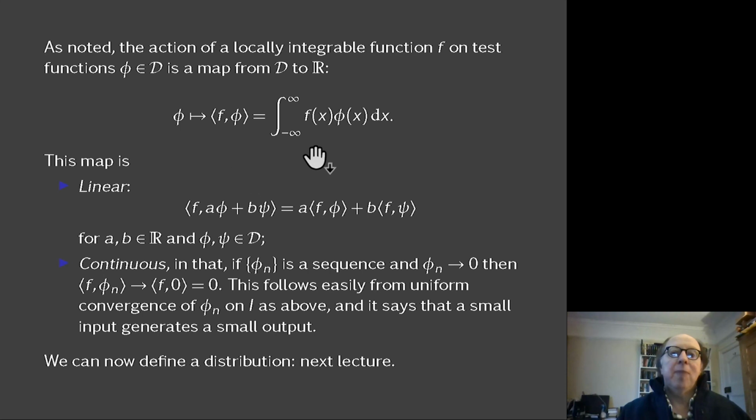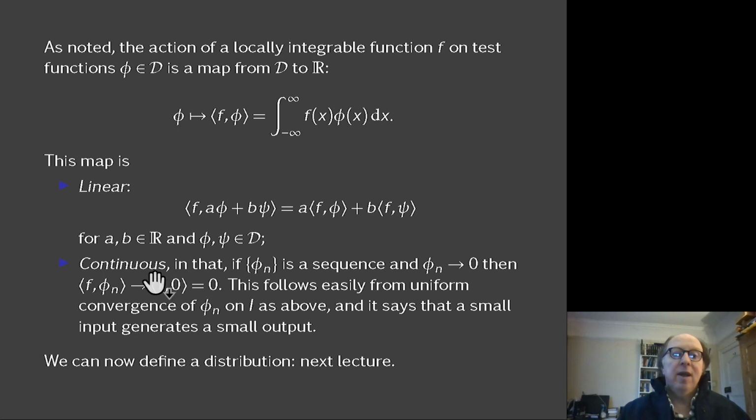So what properties does this map have? Well, an obvious one is that it's linear. If you take the action of f on a linear combination a phi plus b psi of test functions, then you have a times the action of f on phi plus b times the action of f on psi. So just simply substitute this into here, and you'll see that this pops out.